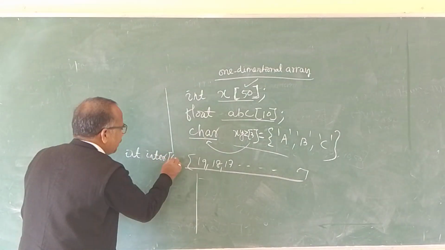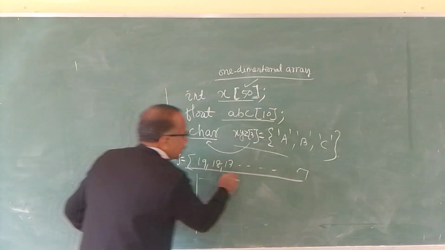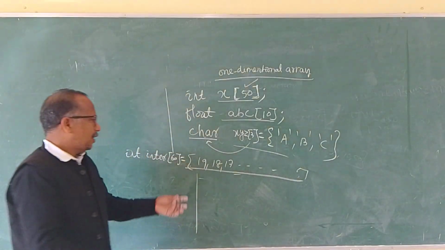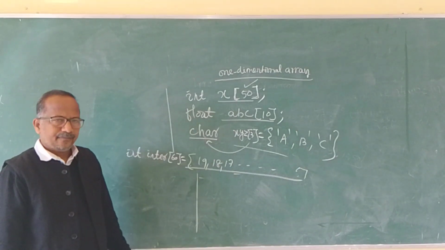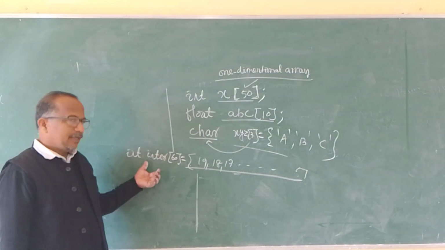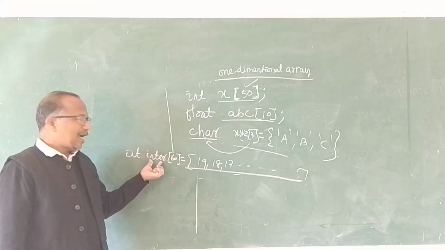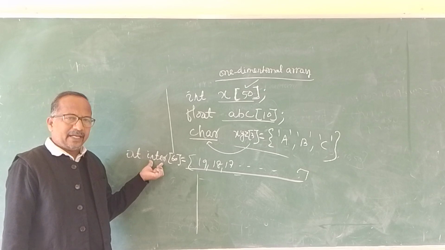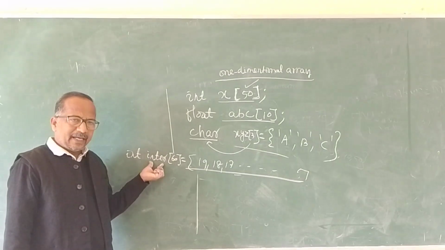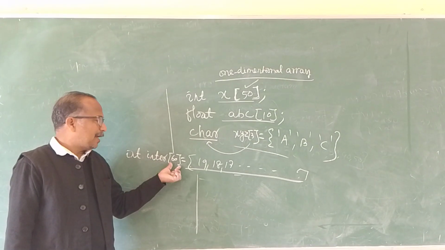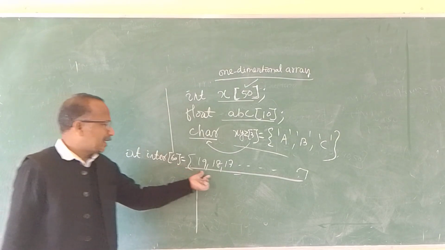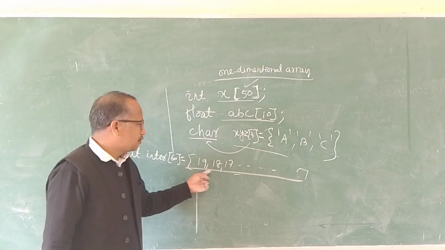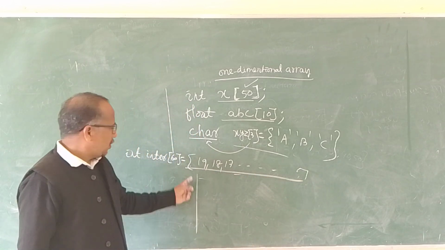It will have 60 values, and I can initialize these 60 values also. Is it clear or not? Here is the name of the array. This array will store how many values? 60 values.